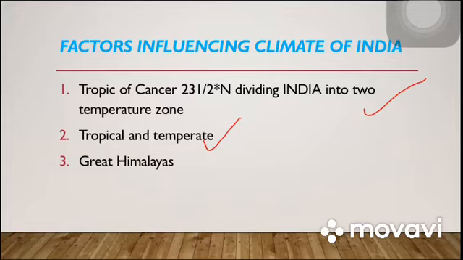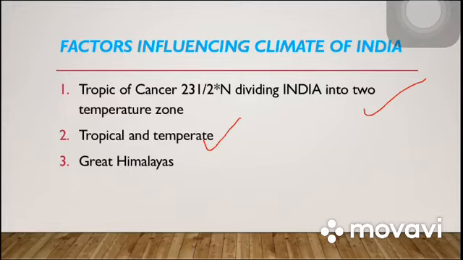So the places below the Tropic of Cancer get more temperature, whereas the places above the Tropic of Cancer get less temperature. This is how the presence of the Tropic of Cancer, which passes through the center of our country, affects the climate of our country.